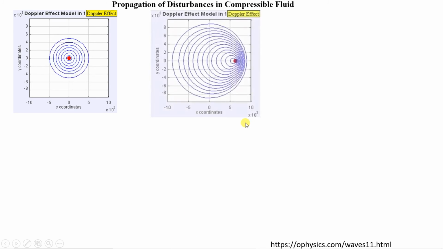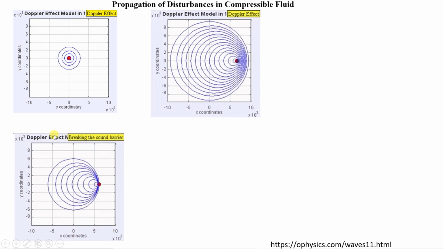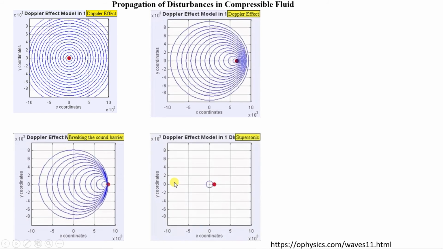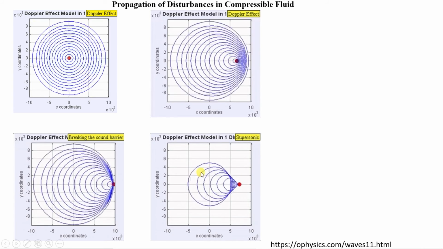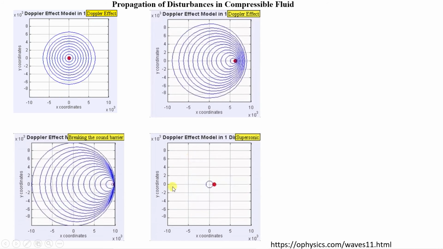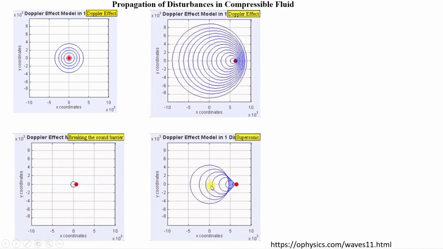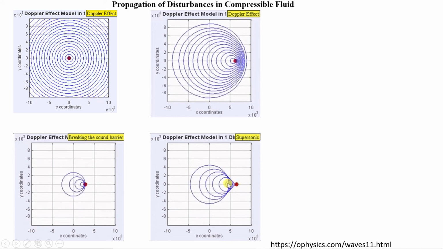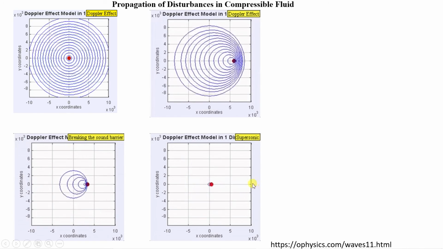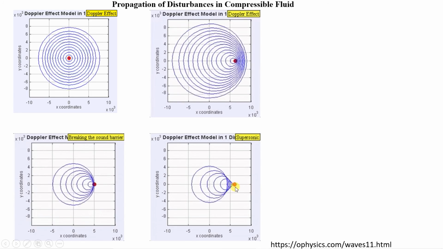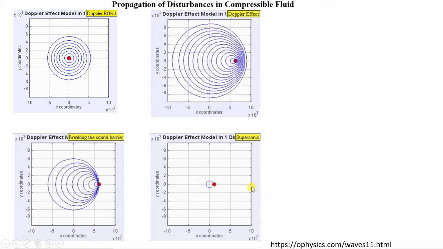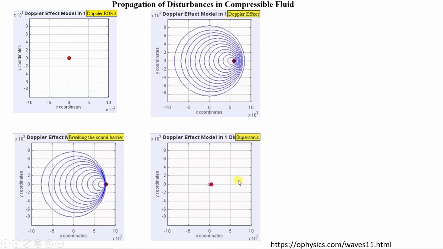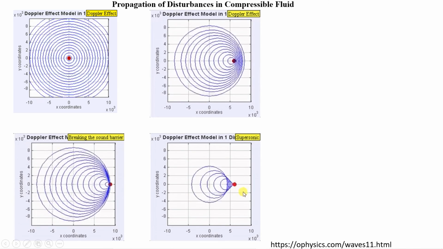Now we will be crossing the sound barrier and going to supersonic flow. In supersonic flow, you can see the pressure wave generated in this circle is not able to catch up with the speed of this object. So the wave remains on the back side and the object is moving in front. Again the zone ahead will be the zone of silence, and if you draw a tangent to the pressure waves, you will get a Mach cone.